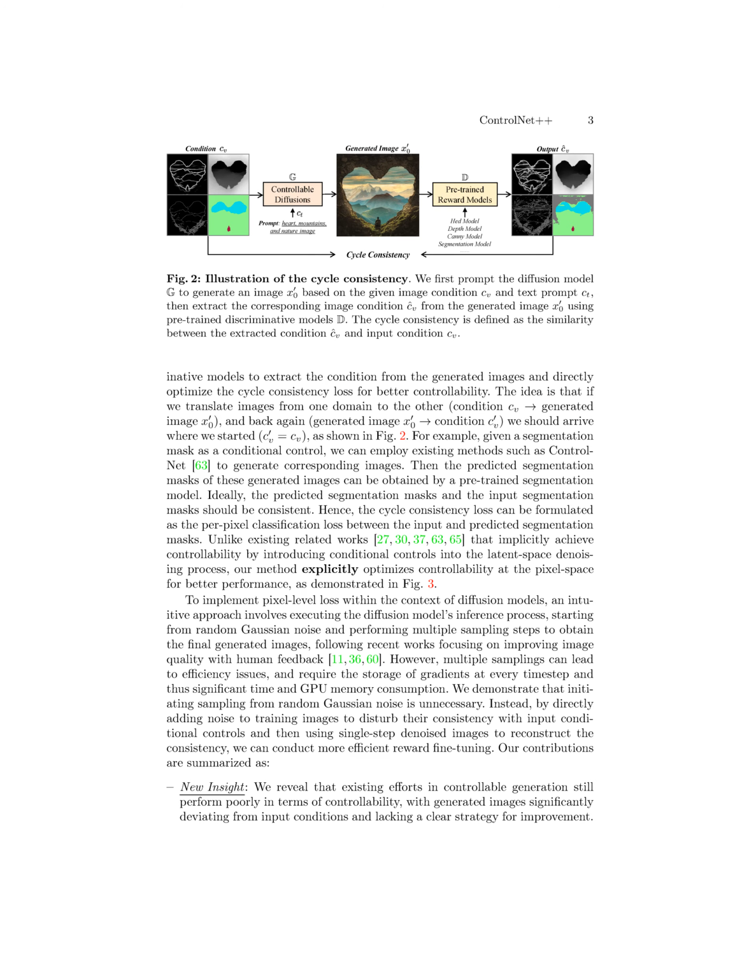The specific method proposed in the paper to improve controllability in text-to-image models is to employ pre-trained discriminative models to extract the condition from generated images and optimize the cycle consistency loss for better controllability. This method involves translating images from one domain to another, from input conditional controls to output generated images, and back again to ensure consistency with the original input conditions.